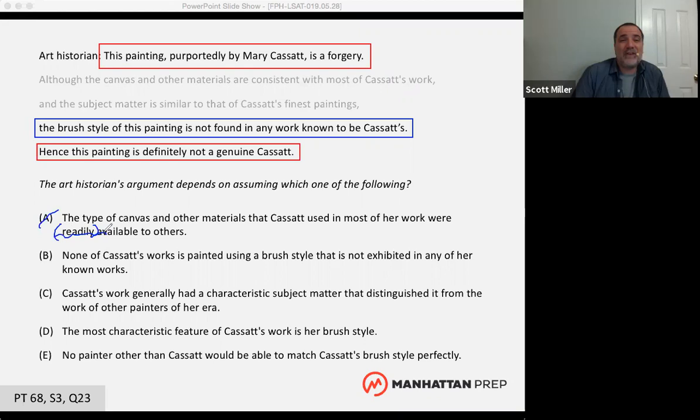Now this is kind of interesting. It's interesting that you picked this answer choice, because if we got rid of the word "readily," then we would have to assume that the canvas and other materials were available to others in order for the painting to be a forgery, so they could forge her work and have the canvas and materials consistent. So this could be what you would expect in a necessary assumption question, but because of "readily," it's a wrong answer.